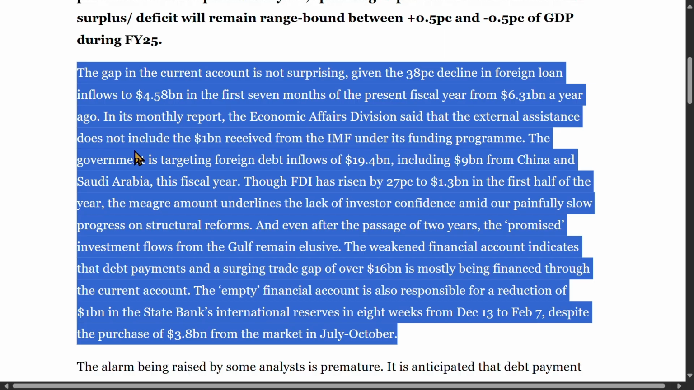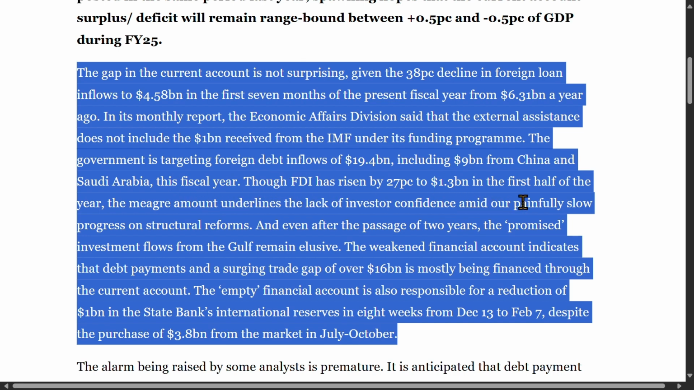In its monthly report, the Economic Affairs Division said that the external assistance does not include the $1 billion received from the IMF under its funding program. This clarifies that the reported figures exclude the additional $1 billion received from the International Monetary Fund, IMF, meaning overall external support is even broader than the loan figures suggest. The government is targeting foreign debt inflows of $19.4 billion, including $9 billion from China and Saudi Arabia this fiscal year. Foreign debt inflows refer to the total amount of money the government plans to borrow from international sources, with significant portions expected from China and Saudi Arabia.